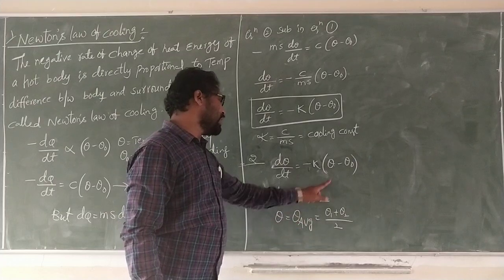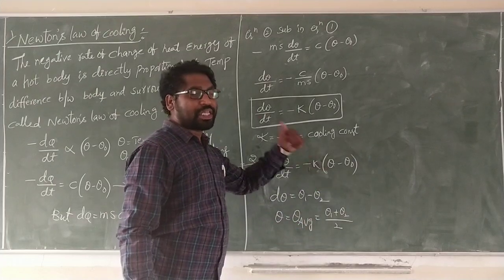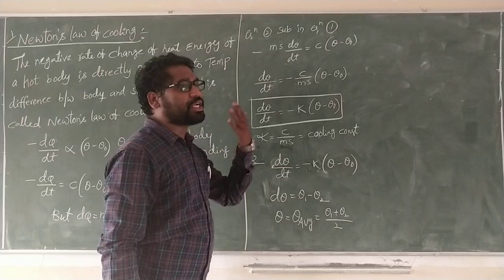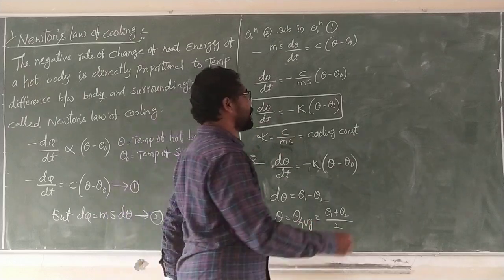Theta is the average temperature, nothing but the average falling temperature of the hot body, theta 1 plus theta 2 by 2.